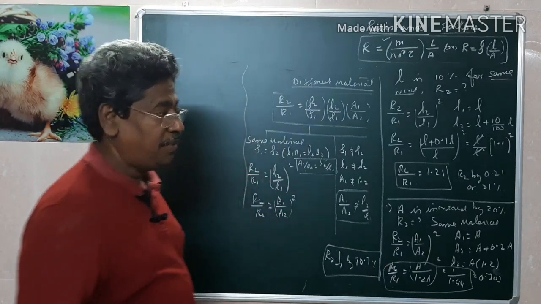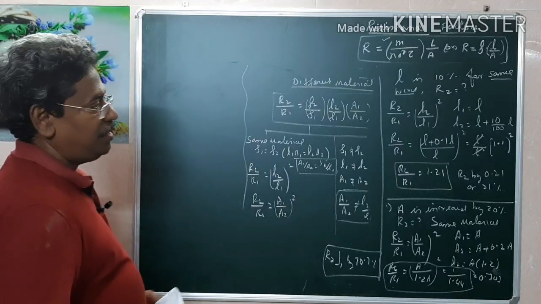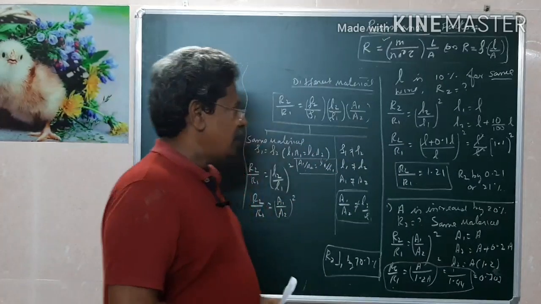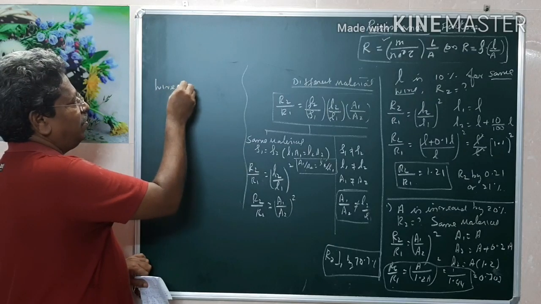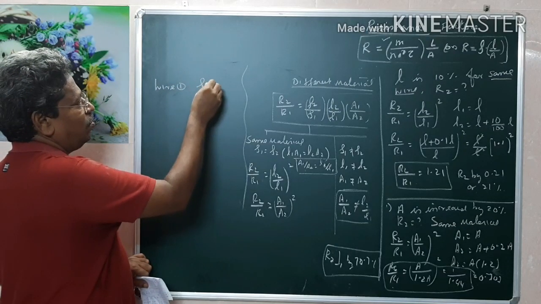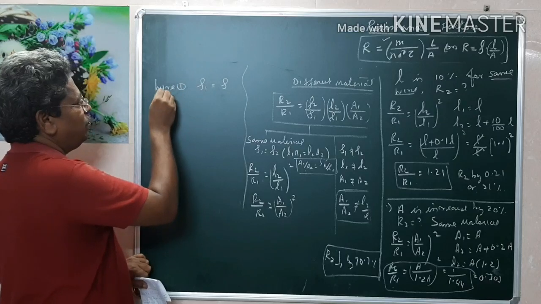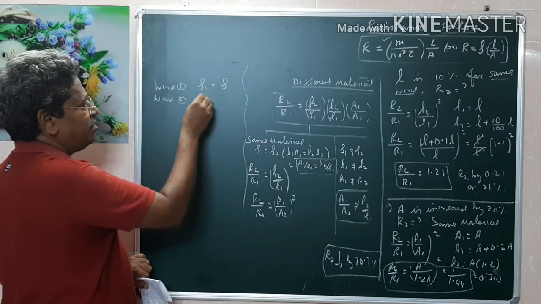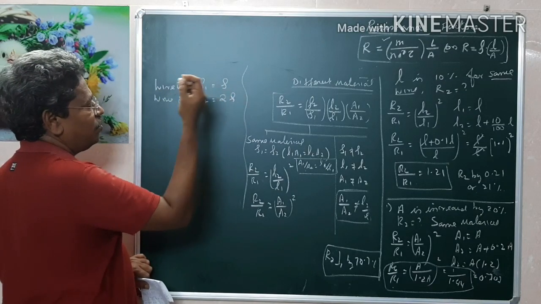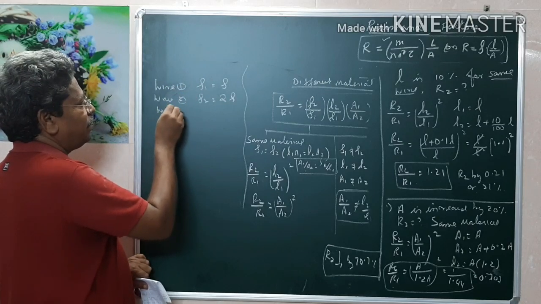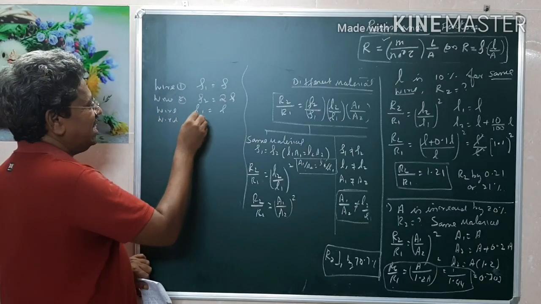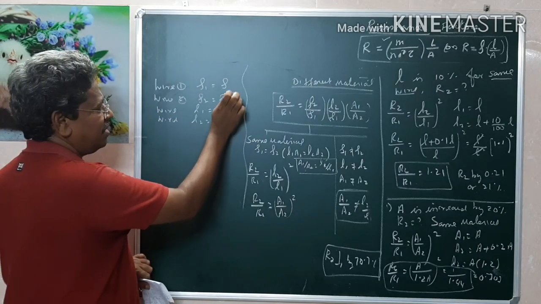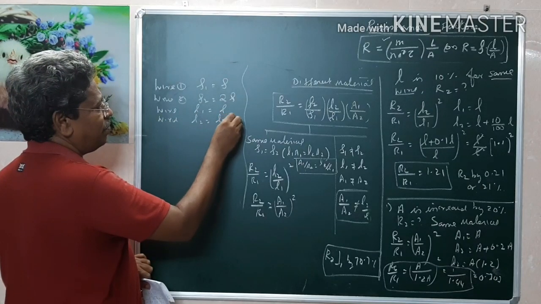Likewise, you have to think. Suppose I am giving one more problem. In this case, different materials. Suppose there are two different materials. Wire 1 has rho 1 equal to rho, wire 2 has a specific resistance 2 times that of the original wire. Wire 1 length L1 is equal to L. If the wire 2 length is increased by 20%, therefore that is L plus 0.2L.